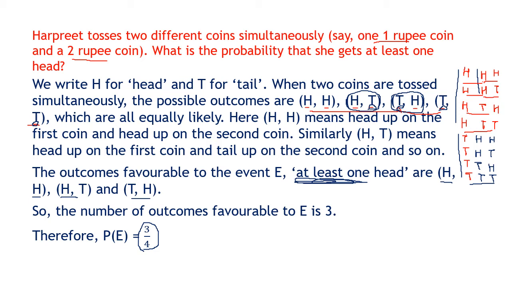If we say both should be head, then there is only one possibility that both are head. So the answer is 1 upon 4. If we say both should be tail, then there is only one favorable outcome. So the answer should be 1 upon 4. So here some particular question is asked, but we have discussed all the possibilities. And you remember this, what happens when 3 coins are tossed.